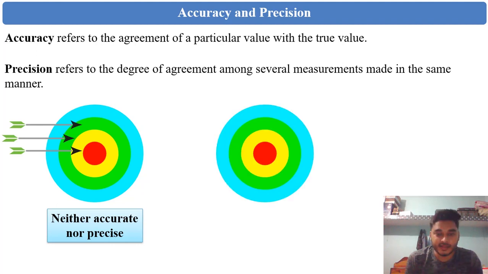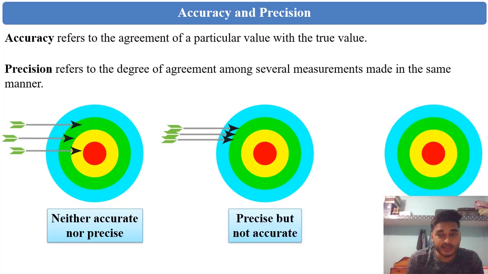Let me try for that red spot with 3 arrows again. Oops, again I missed. One thing is sure, that it is not accurate, but there is something different this time. This seems to be precise, because they are equally spaced. They are hitting the circumference of that green area, which means we can say that they are precise but not accurate.